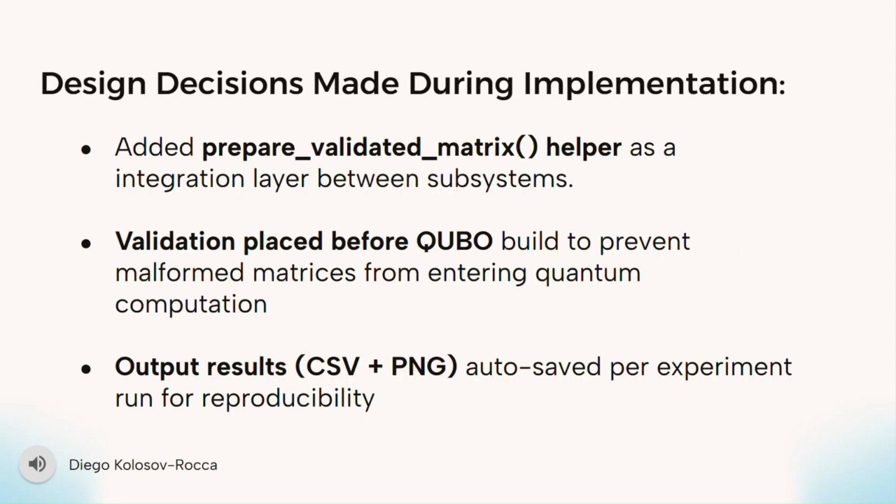Here are some of the main design decisions we made during implementation. We added a helper function called prepare_validated_matrix to act as a clean integration layer between subsystems. We also made sure validation happens before building the QUBO, so invalid data never reaches the quantum part of the pipeline. Finally, all results like CSVs and PNGs are automatically saved for each run, which helps with reproducibility and comparing experiments.